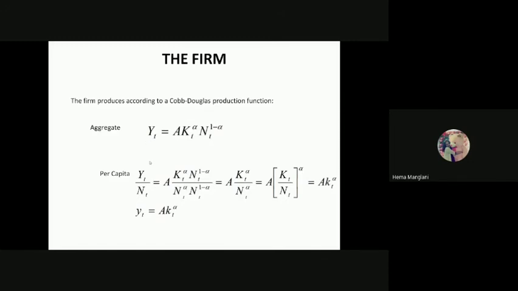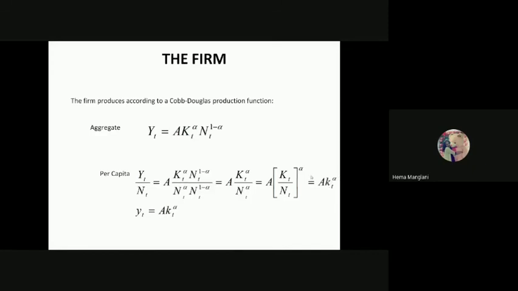So how would you define your per capita here? Y_t divided by N_t. I can write the whole thing, but to simplify, with this K_t, N_t to the power alpha and 1 minus alpha, this N we actually expanded in this way. So this gets reduced. This is the reduced form, and I can write it like this: A times K_t by N_t to the power alpha, which gives us k_t to the power alpha.